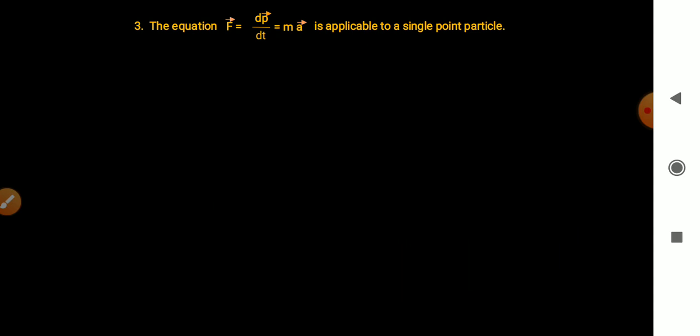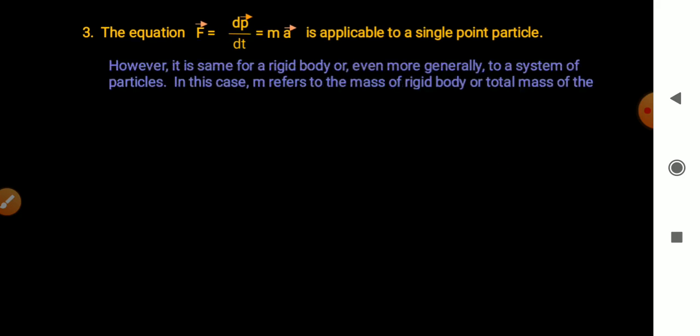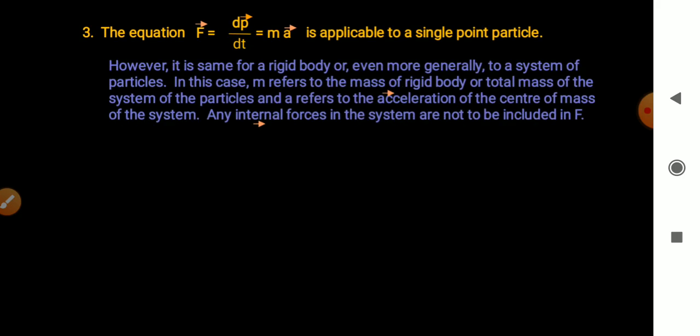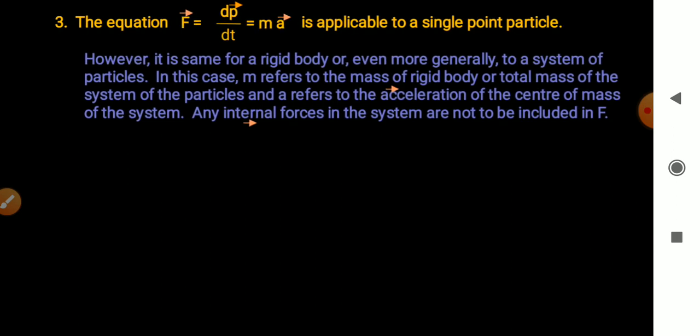The equation F equal to dp upon dt equal to m into A is applicable to a single point particle. However, it is the same for a rigid body or even, more generally, for a system of particles. In this case, m refers to the mass of the rigid body or total mass of the system of particles, and A refers to the acceleration of the center of mass of the system. Any internal forces in the system are not included in F.